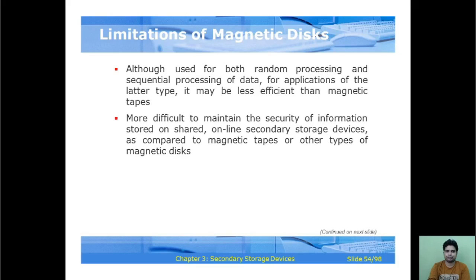So again, this is the limitation of the magnetic disk. So what are the limitations of the magnetic disk? Although used for both random processing and sequential processing of the data, for applications of the latter type it may be less efficient than magnetic tapes, and it is more difficult to maintain the security of information stored on shared online secondary storage devices as compared to magnetic tapes or other types of magnetic disk.